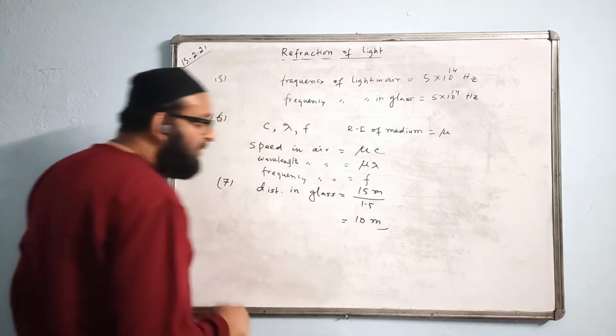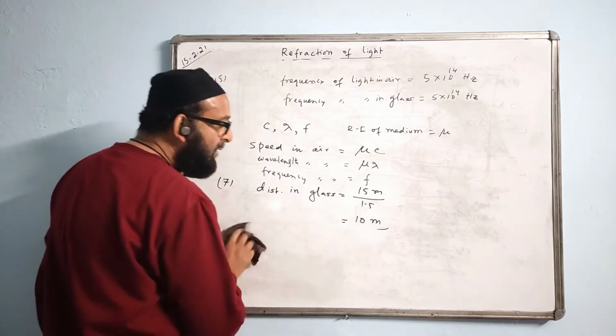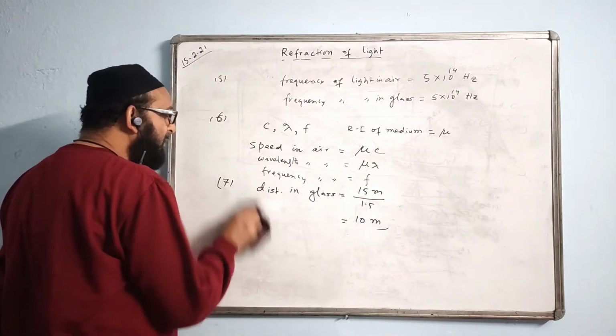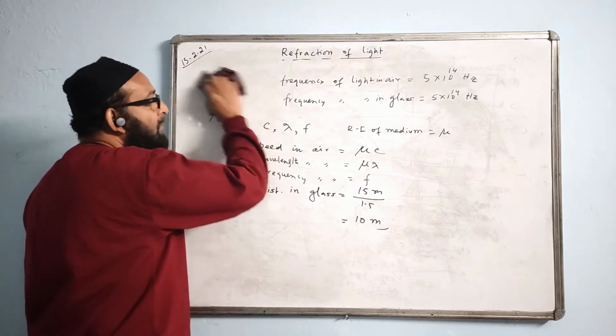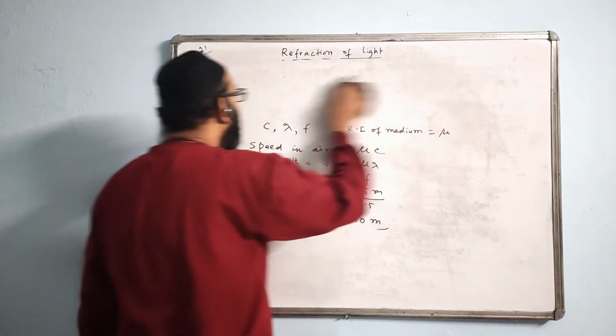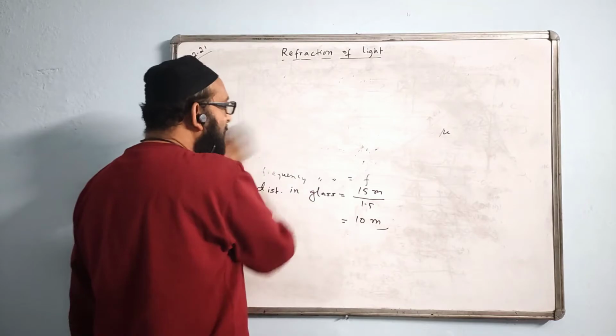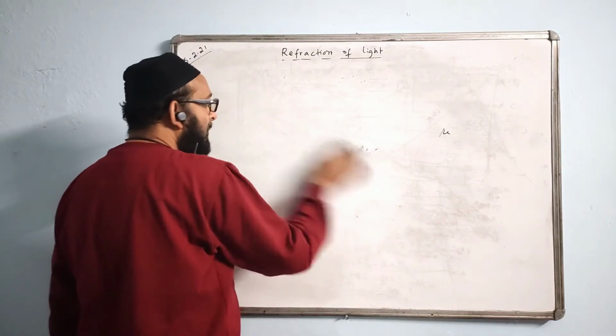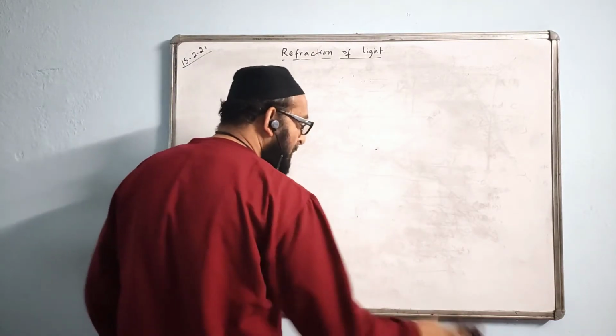In a rarer medium, it will travel faster, that means it will travel a longer distance. And in a denser medium, it will travel with less speed, that means it will cover a shorter distance. So this type of problem you can expect in ICC.